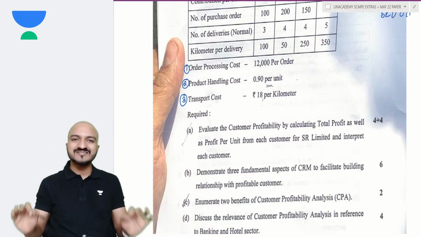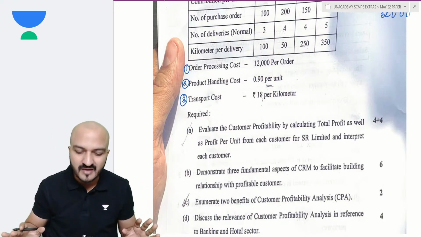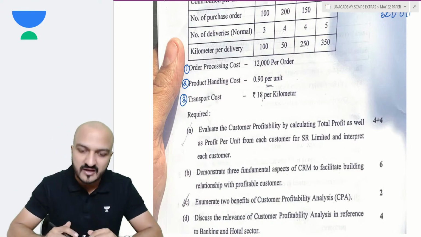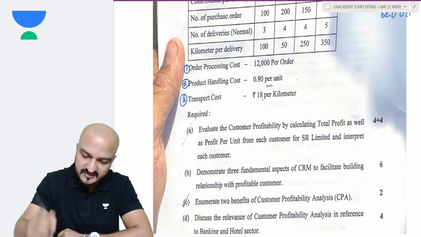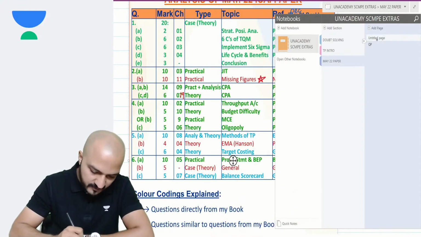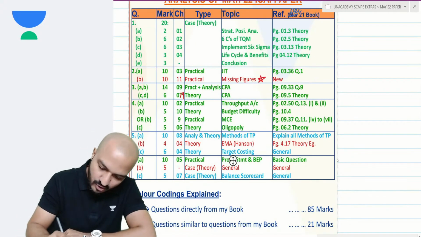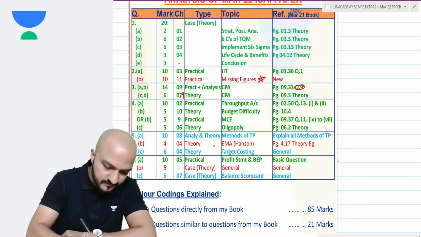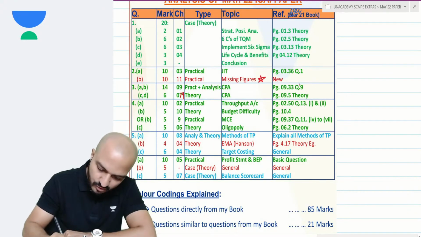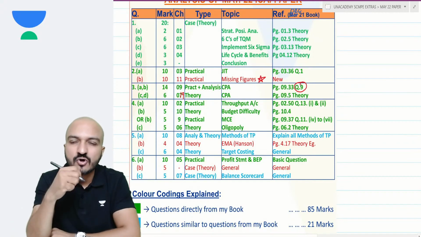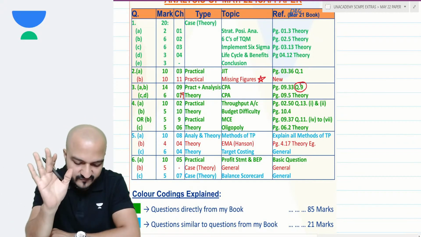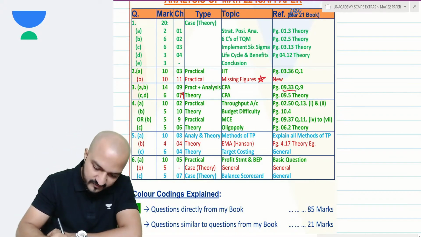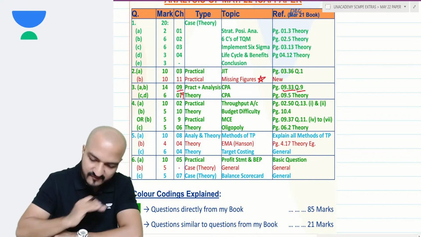Yes, so basically this question is about activity-based costing. I'm not going to solve that entire question because it will be very time consuming to discuss in class. But we've done exactly the same questions in class, right? In fact, this particular question is exactly copy paste from my book, question number 9. You can check that in my book, question number 9. The interpretation also you can check from that question 9. I've given the interpretation also in that question. It is page number 9.33, chapter 9, question 9, everything 9.